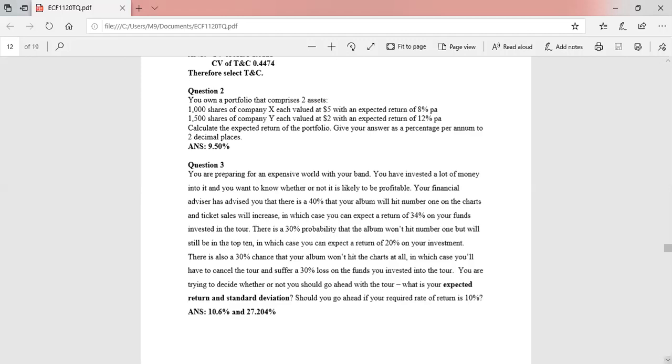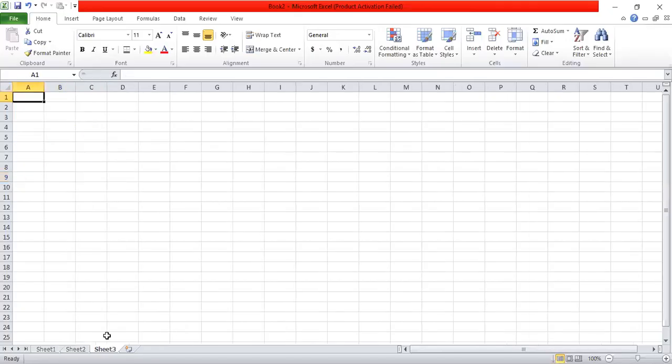You are trying to decide whether or not you should go ahead with the tour. What is your expected return and the standard deviation? Should you go ahead if the required rate of return is 10%? So let's try to do this question now. Question number 3.